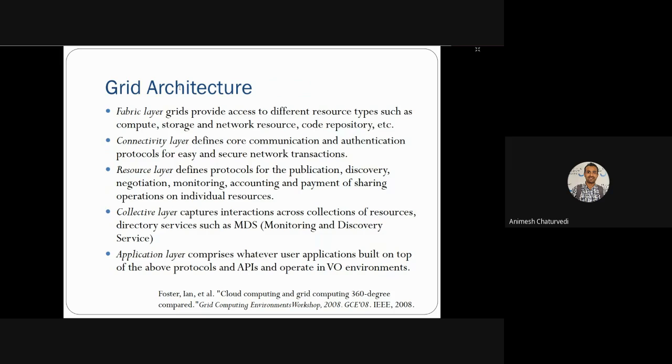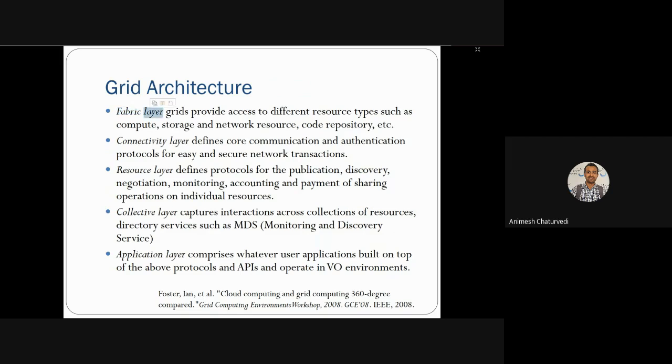So earlier to cloud computing, there was a technology called grid computing. From that grid computing, scientists, researchers, and engineers started modifying and advancing it, and they started calling it cloud computing. First we'll discuss the grid architecture, which was published in 2008, or even earlier than that. So what did people at that time interpret from the grid architecture?